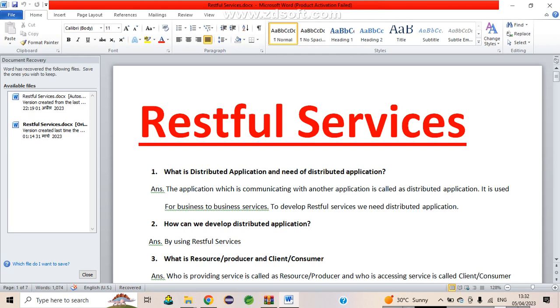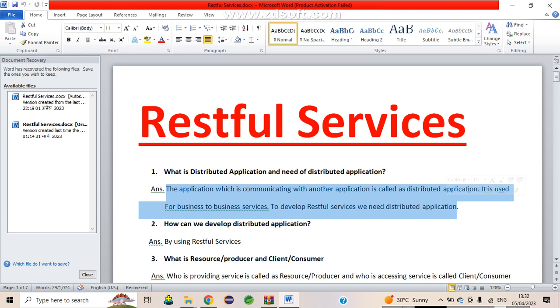The first question that will rise: what is a distributed application and the need for it? The application which is communicating with another application is called a distributed application. It is used for business to business services. To develop RESTful services, we need a distributed application.